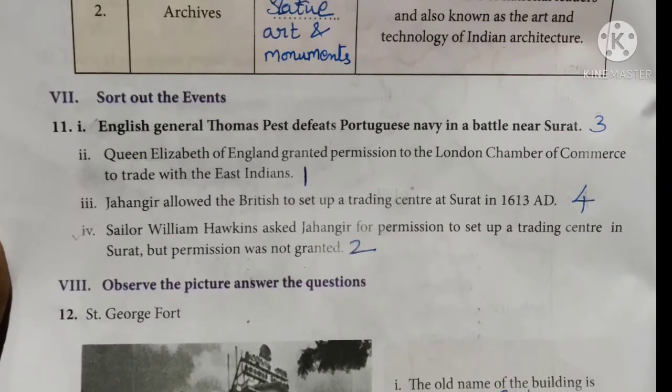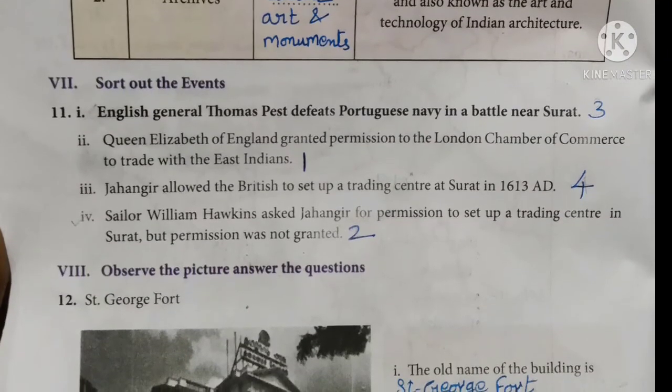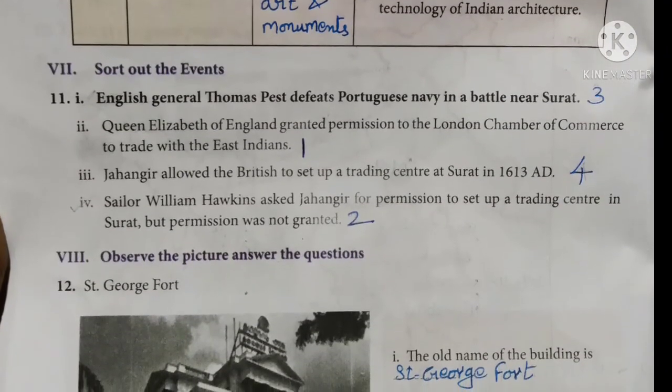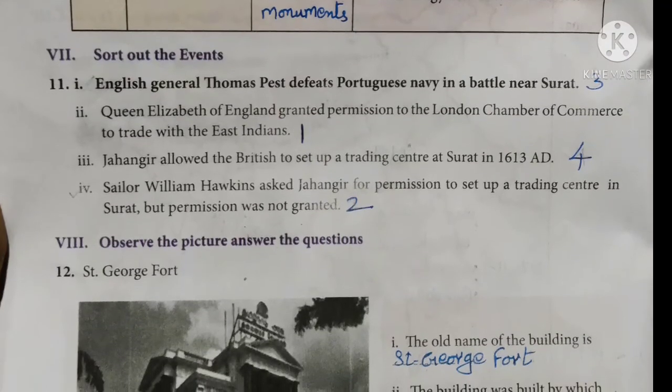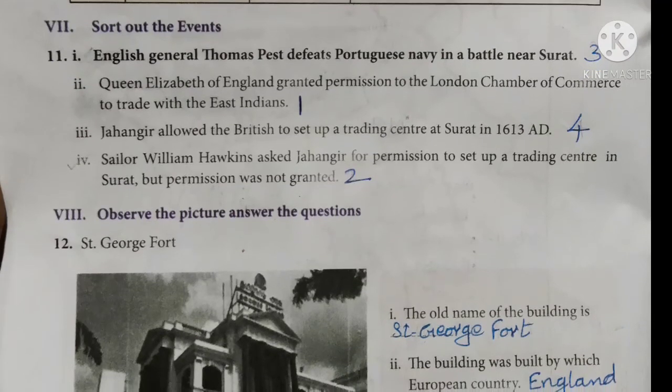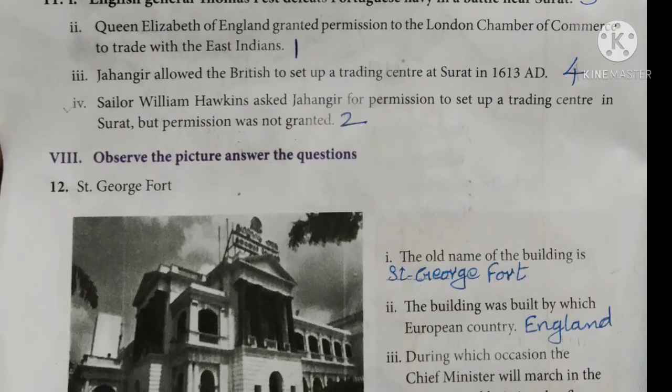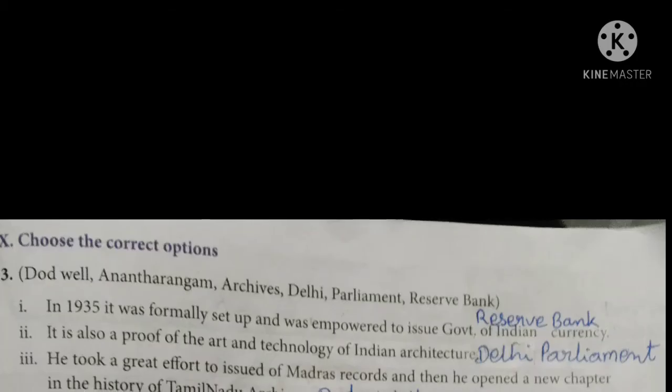And 12th question is, observe the picture, answer the question. Here the picture of St. George Fort is given. The old name of the building is St. George Fort only. The building was built by which European country? That was built by England. And during which occasion the Chief Minister will march in the building and hoist the flag? During Republic Day and also Independence Day.